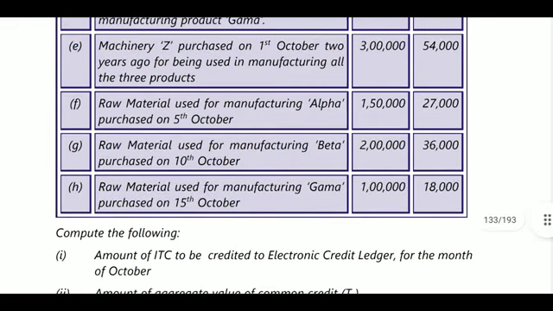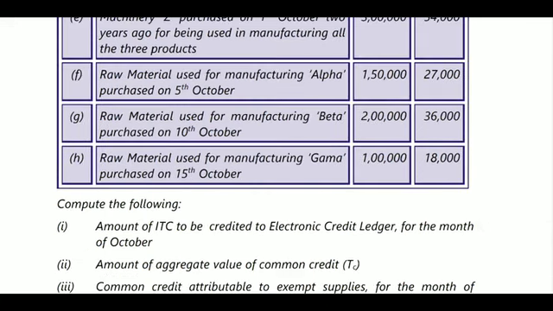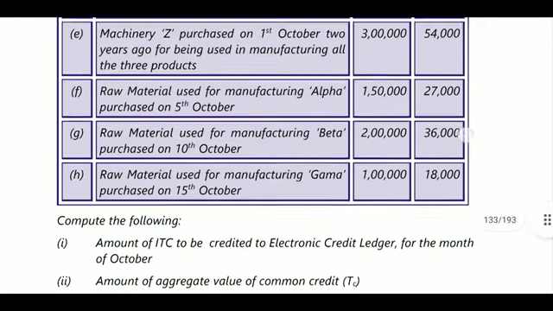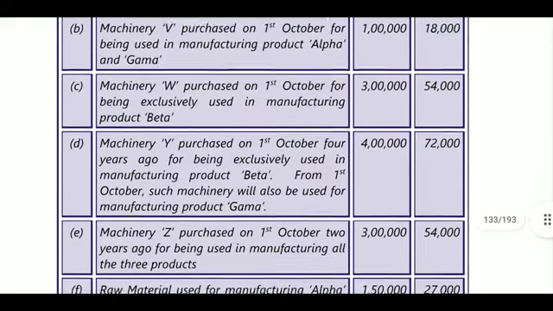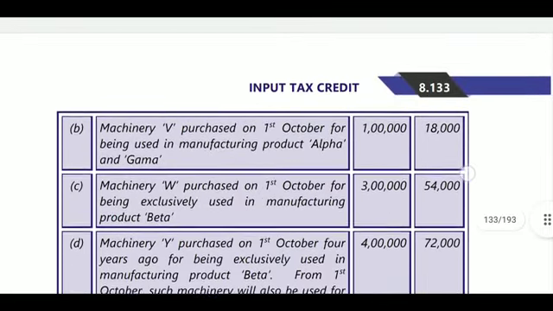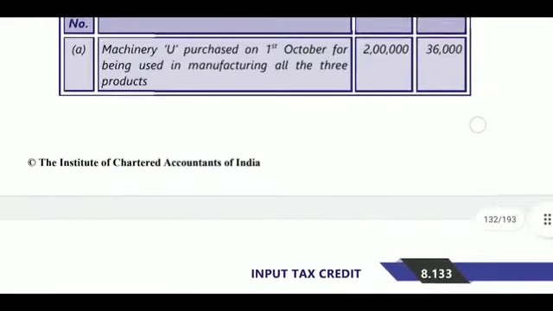Next, raw material used for manufacturing gamma. So it is an eligible product. It is a taxable product. 18,000 will be considered. So what is the amount of credit eligible to be credited to the electronic credit ledger for the month of October? For the month of October, what will be added?